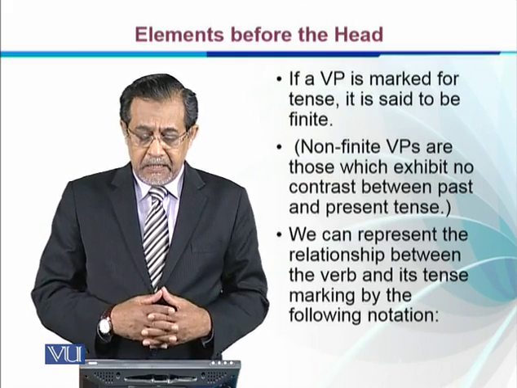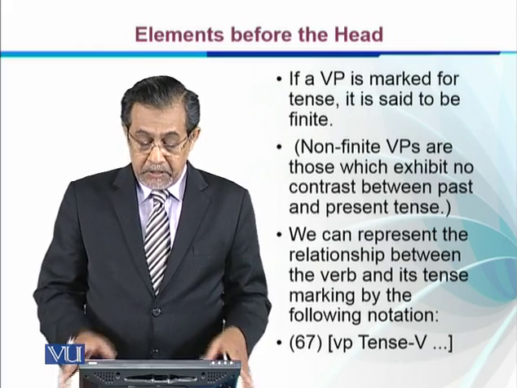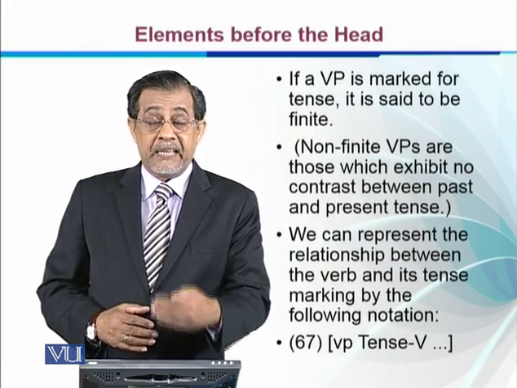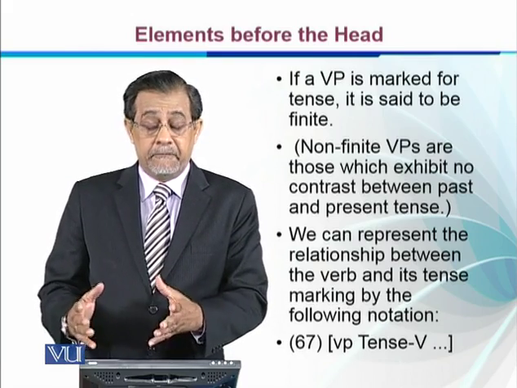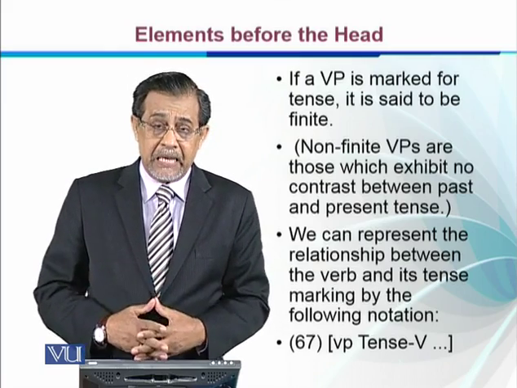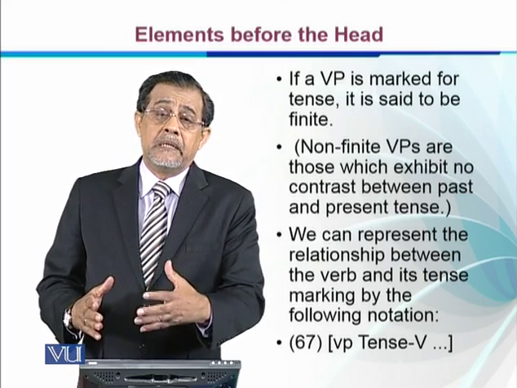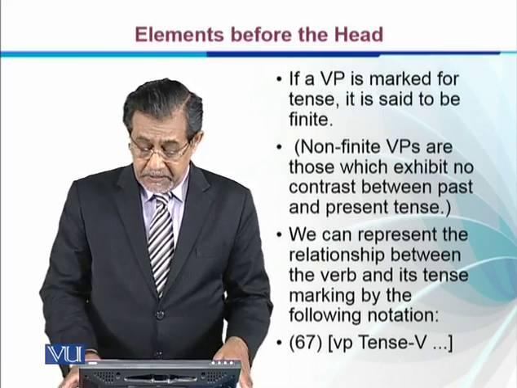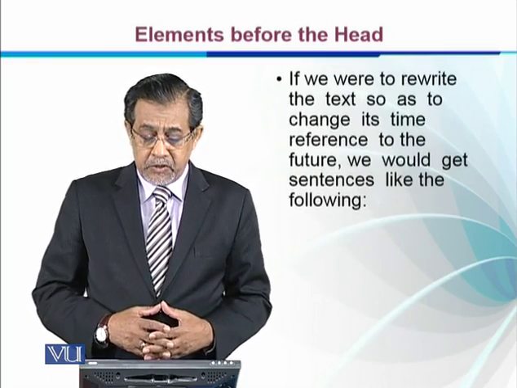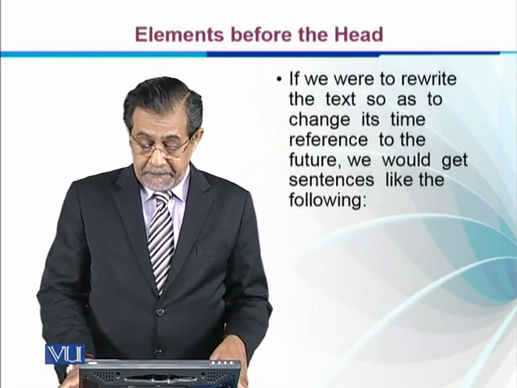We can represent the relationship between the verb and its tense marking by the following notation. We can say that our VP, then tense, and then the V, the verb. And these dots refer to any optional element that can come in a verb phrase. If we were to rewrite the text so as to change its time reference to the future, we would get sentences like the following.